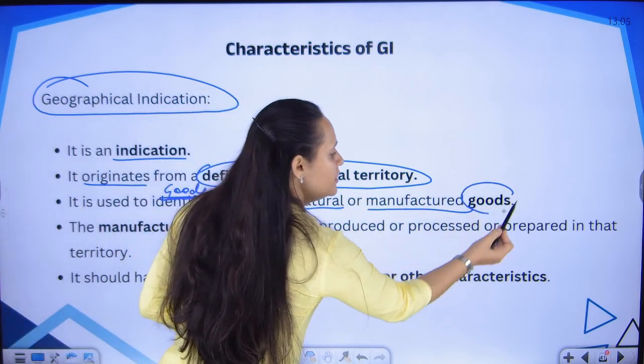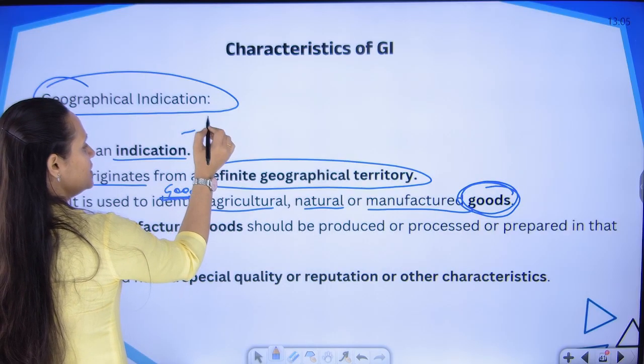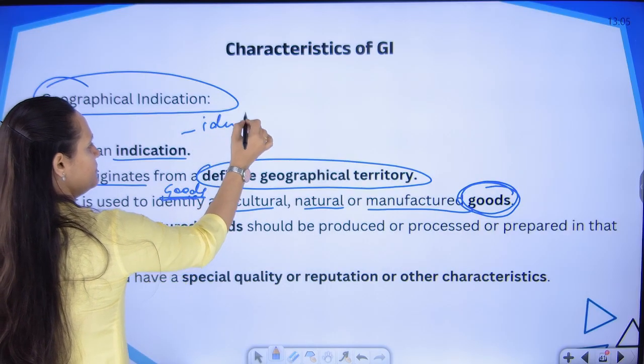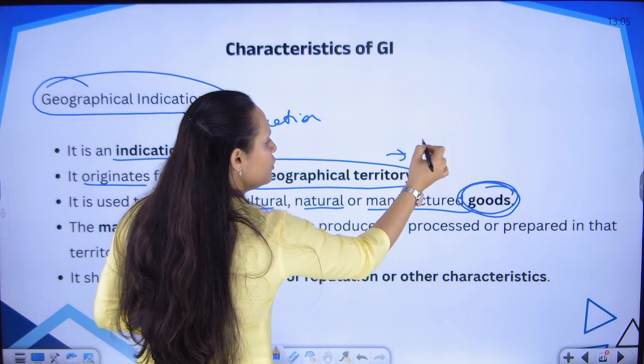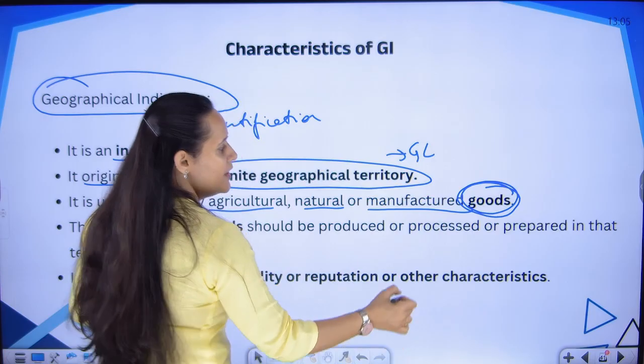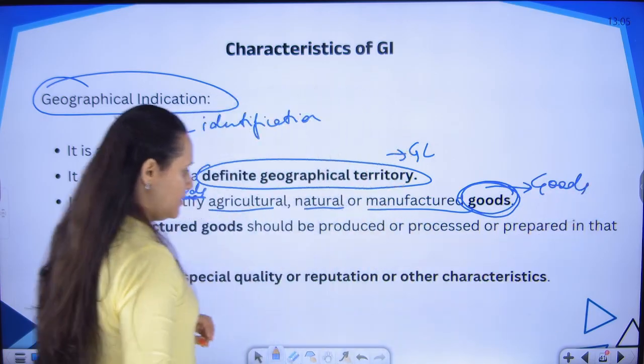So what is the first element? Goods. That it is an identification, a mark, an indication with respect to some geographical location, in relation to some kind of goods or products.